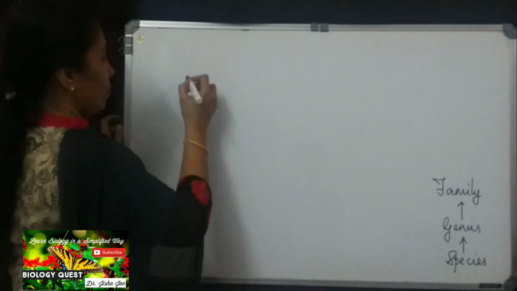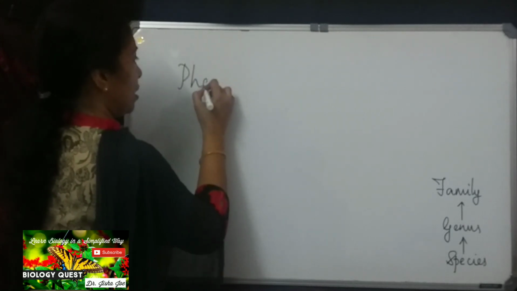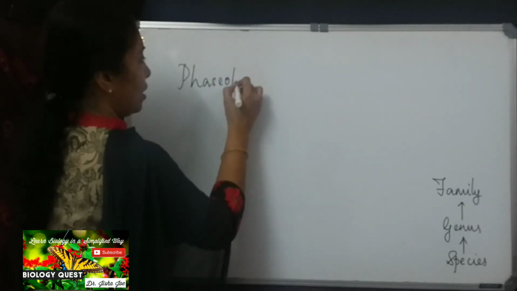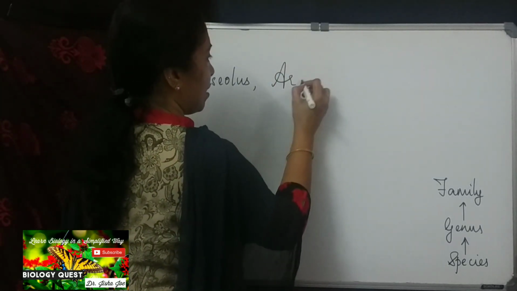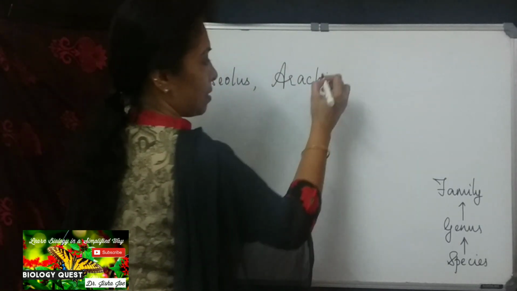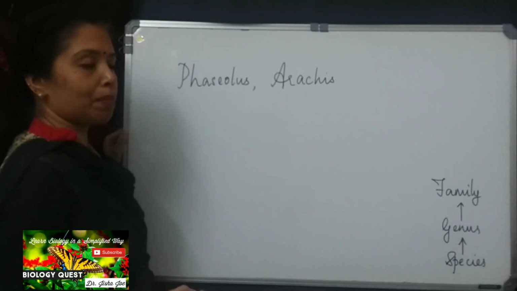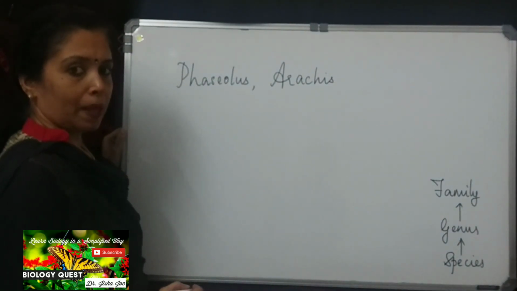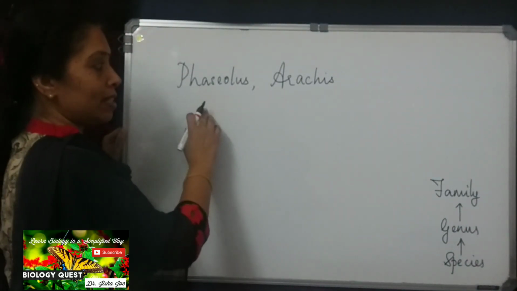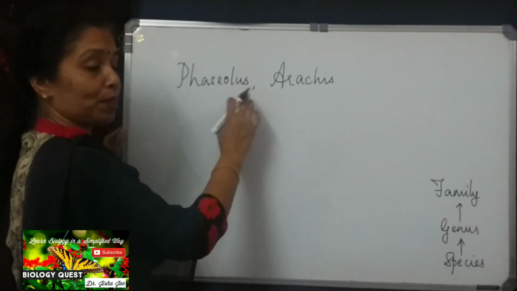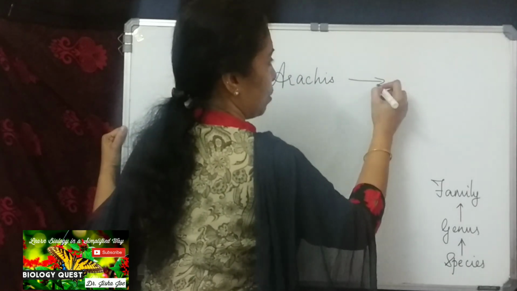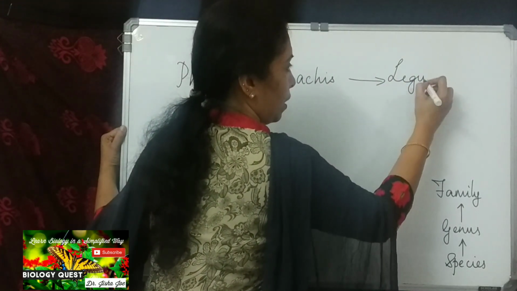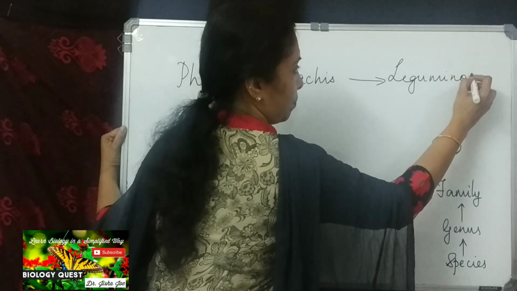Example: we have seen Phaseolus is one genus, and another genus is Arachis, to which groundnut belongs. So Phaseolus and Arachis are two different genera coming under the family Leguminosae.